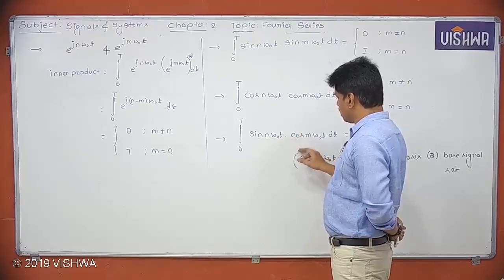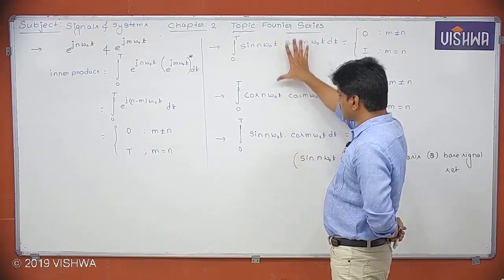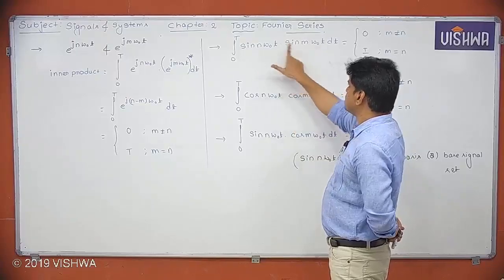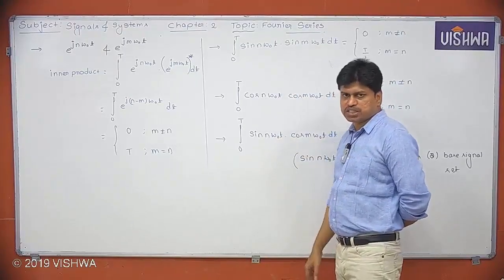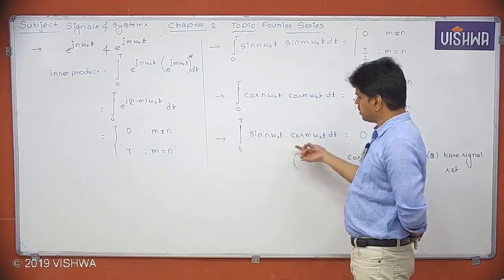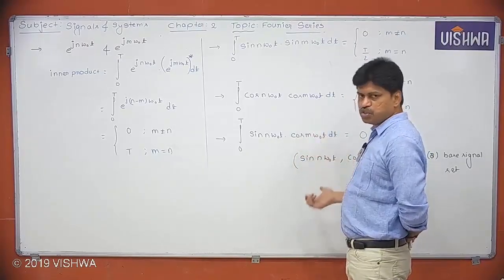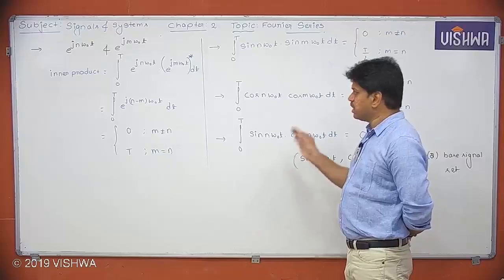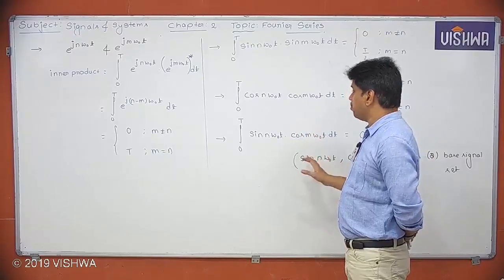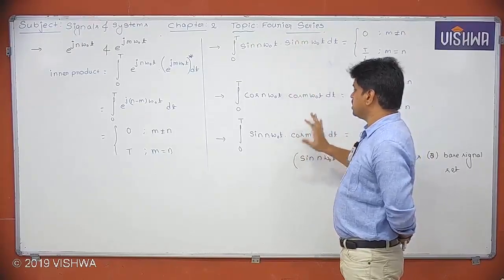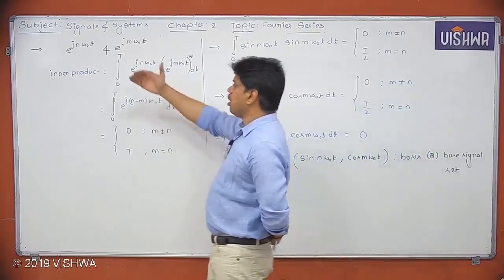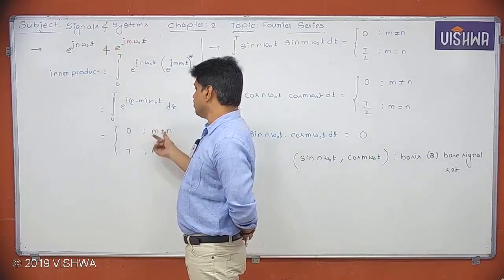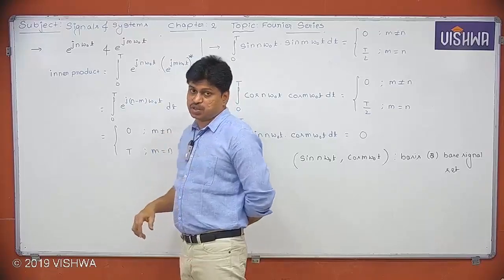If n is equal to m, orthogonal, so actually what is the common here? If n is not equal to m, definitely they are orthogonal to each other. In this case, if n is equal to m, it is also going to give you 0. But I am simply asking, if n is not equal to m, then definitely these signals are orthogonal. Clear? In the same way, for complex exponentials also, they will become orthogonal if m is not equal to n.